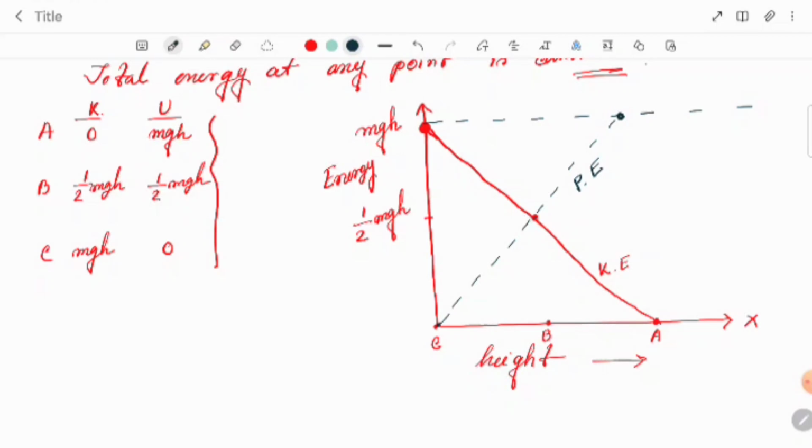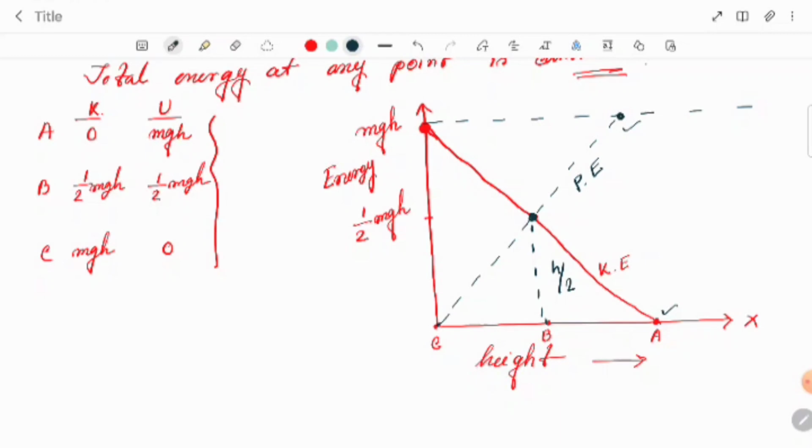And this height, if we take from here, at B it should be h by 2 at a height. So this is the graph we can say. If you take the upward or downward motion, you can easily see each and every point. At A, kinetic energy is 0, but the potential energy is mgh, so the total will become mgh. If we consider point B, over there kinetic and potential energy are the same, half mgh, half mgh.